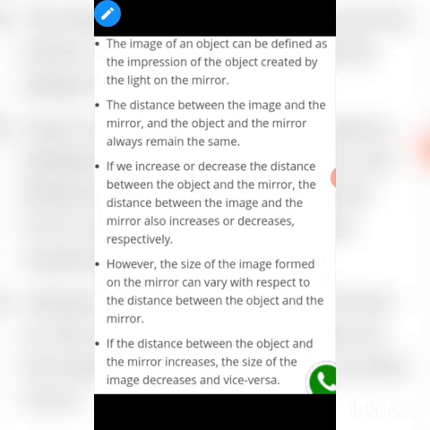If the distance between the object and the mirror increases, for example, if we are far away from the mirror, the size of the image decreases. The image that we see in the mirror gets smaller, that is, we see a diminished image. If we are close to the mirror, the image of the object that we have kept in front of the mirror increases.